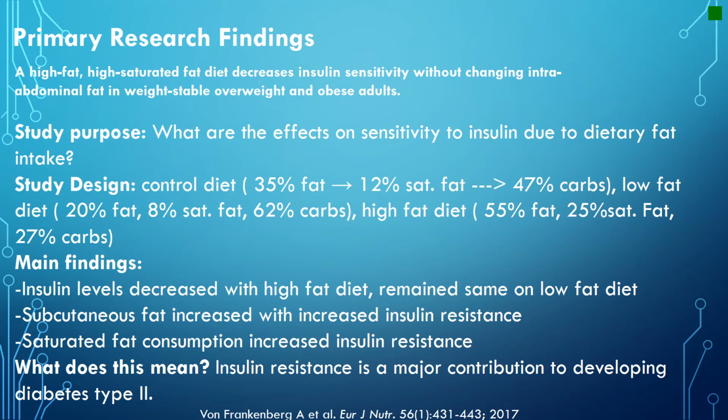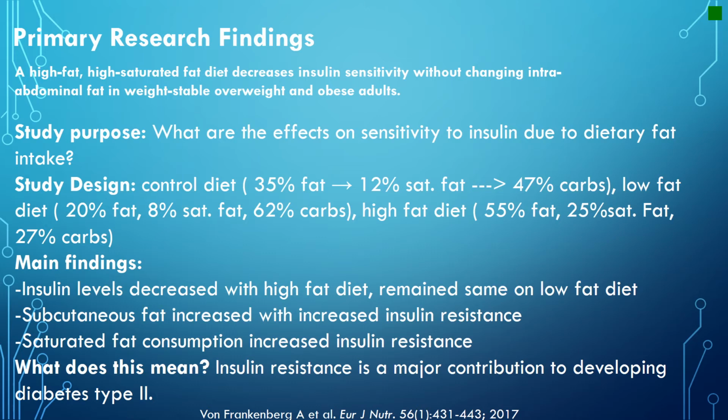This human study's purpose was to see if dietary fat consumption had an association with insulin resistance. These researchers used 3 different groups, although all the participants were obese and/or overweight. Each person in the study consumed a diet that consisted of 35% fat, 12% saturated fat, and 47% carbs. This went on for 10 days. Then these participants were split into 2 diet groups. One group ate a low-fat diet, which consisted of 20% fat, 8% saturated fat, and 62% carbs. The second group ate a high-fat diet, which consisted of 55% fat, 25% saturated fat, and 27% carbs.